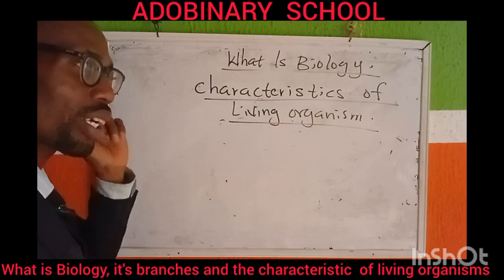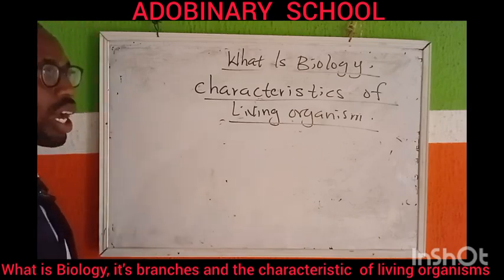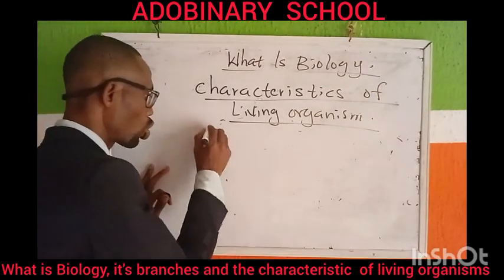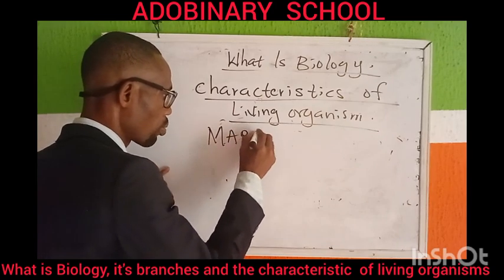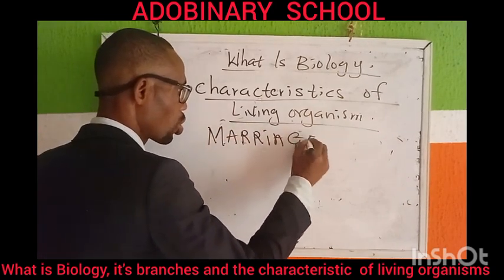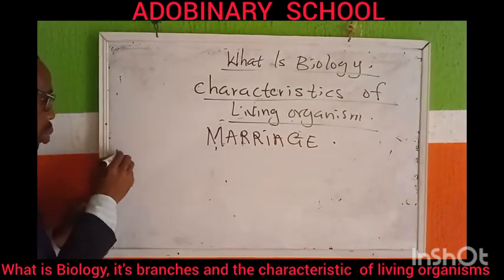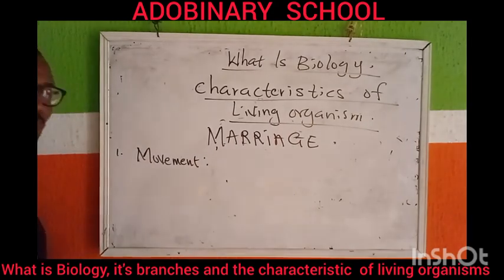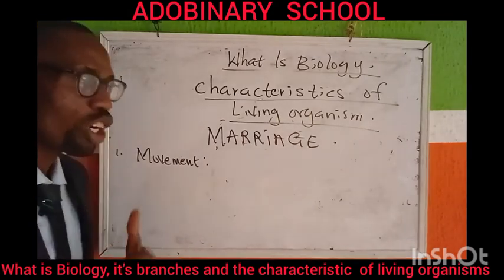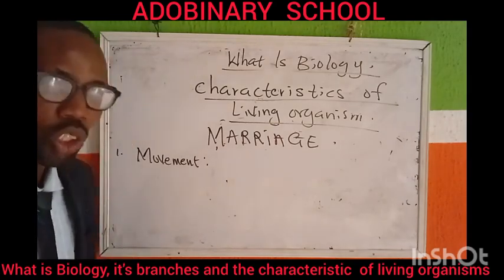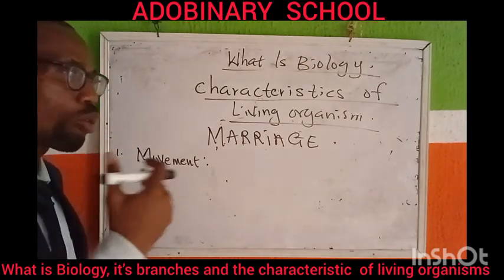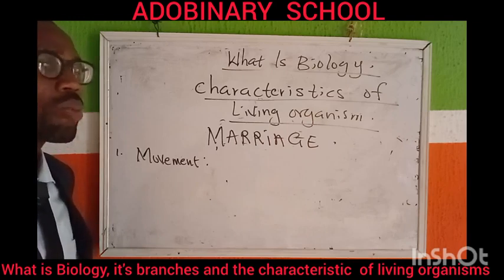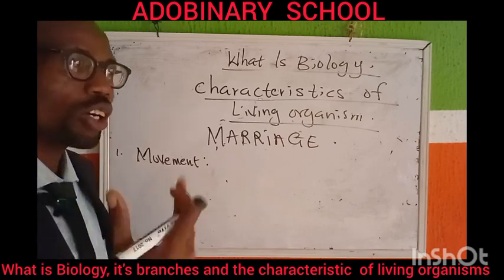So we are going to look at the characteristics of living organism. And I'm going to summarize these characteristics to a word I call marriage. Marriage. The M here, number one, represents movement. Movement. What is movement? Ability for living organisms to change their position, especially for food. They move from one place to the other, especially for what? Food. Okay? Animals move, but they do that via growth. Take note.